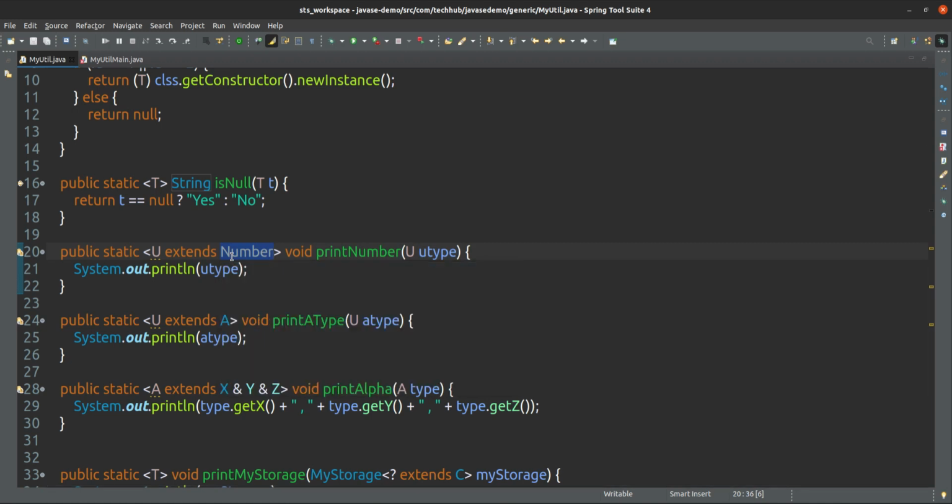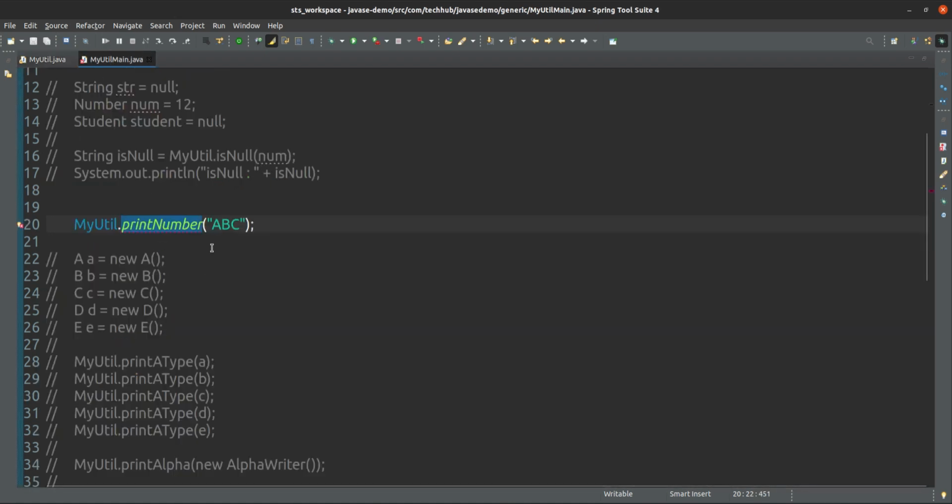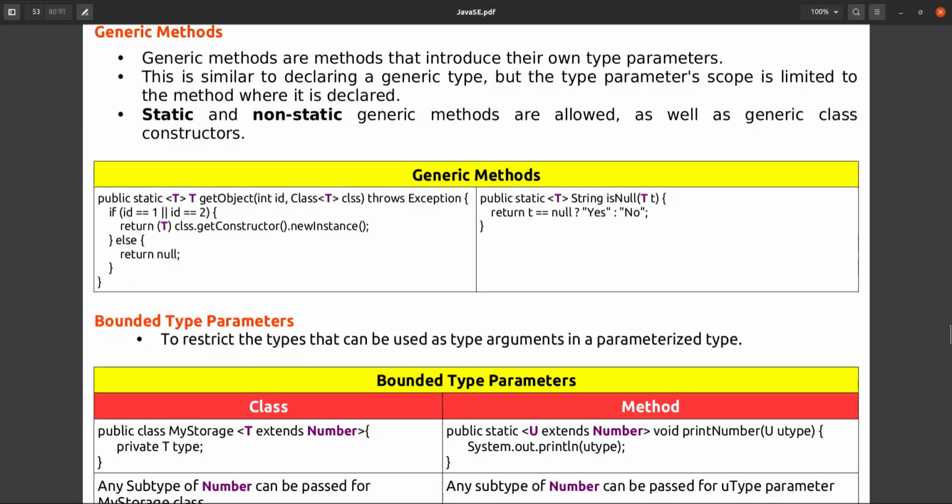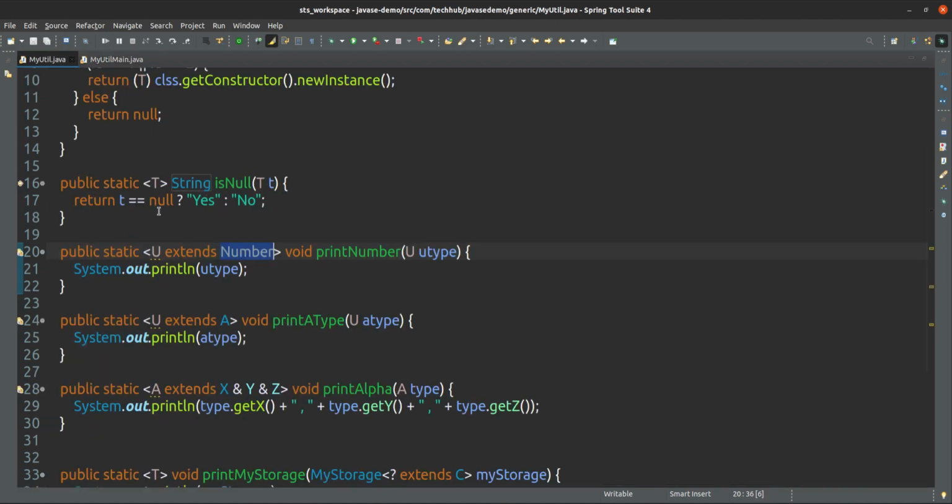That can be number, or that can be the subtype of number only. So that's why if I am supplying here a string, it will not work. It will work only for numbers. Okay, so in this way we can bound, so this is we have bounded for print number, only for number.